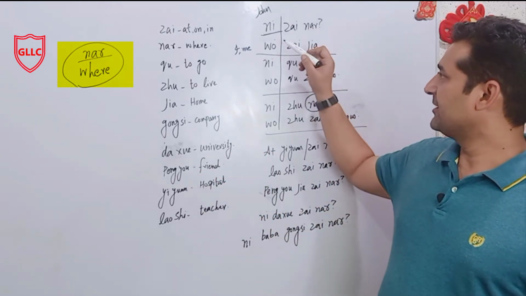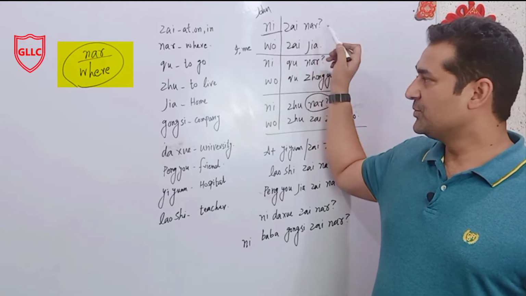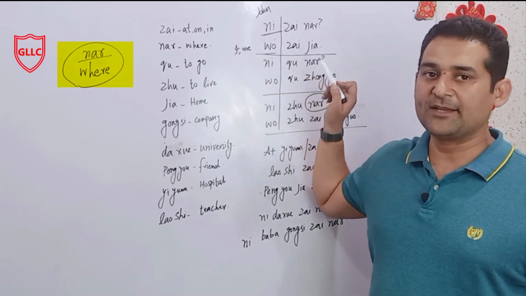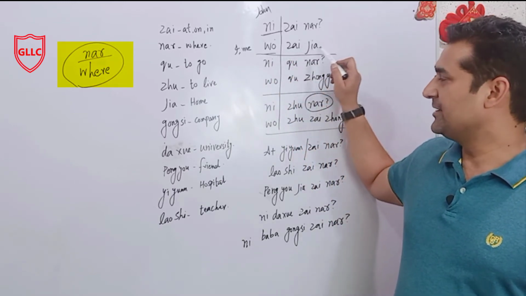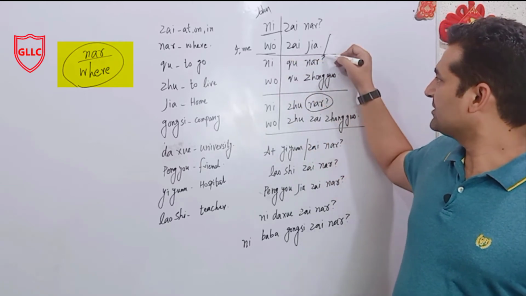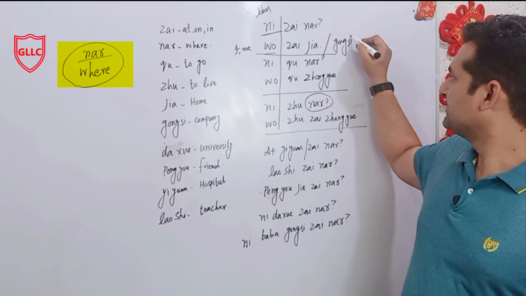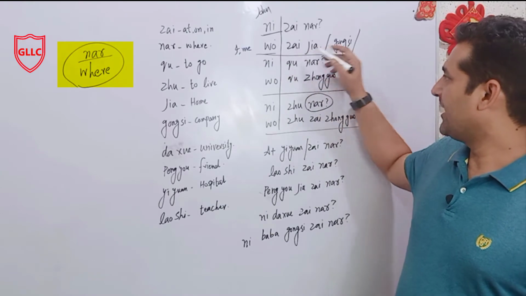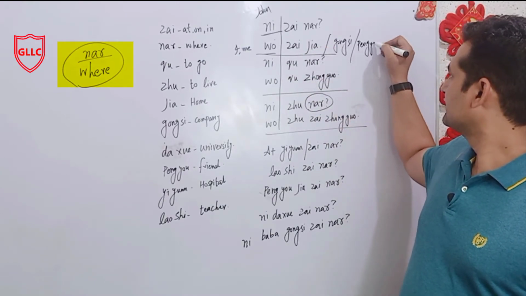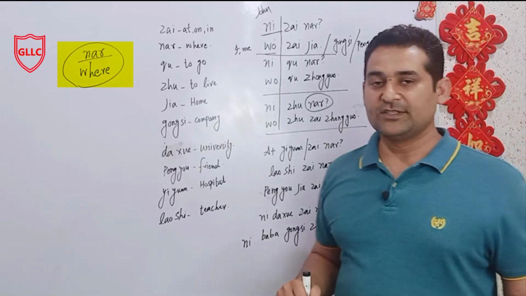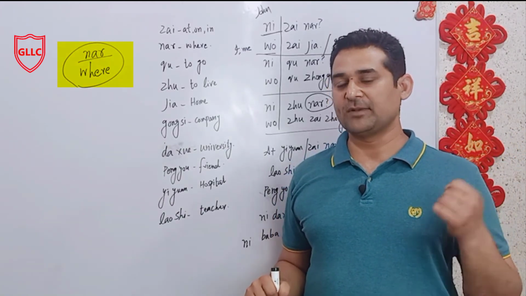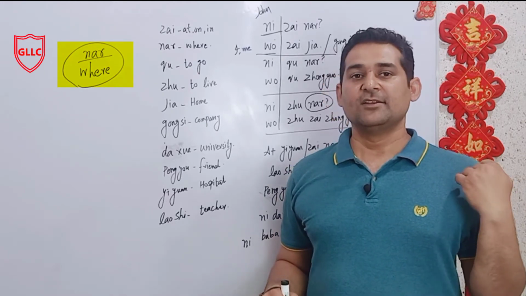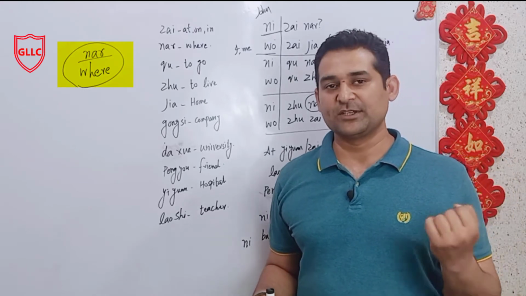So now we come to 你在哪儿? You at where? Where are you actually? I can reply this way: 我在家, I'm at home. If I want to say I'm in the company, I will say 我在公司. If I want to say I am at a friend's home, you will say 我在朋友家. So it's clear, you can add so many places, any place you want, like I'm in class, I'm in a hospital, I'm in a workshop, any place you can mention at the end.